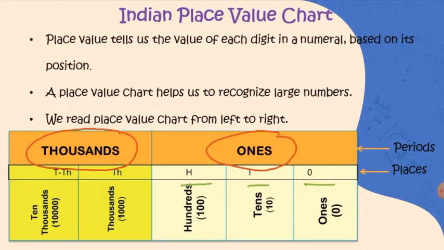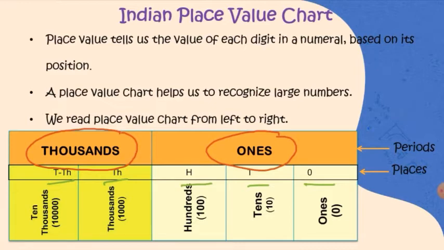Similarly, the thousands period is divided into 2 places: thousands place and 10,000s place.